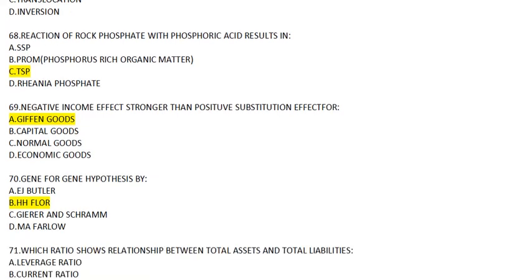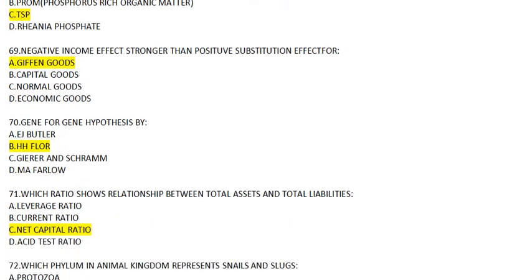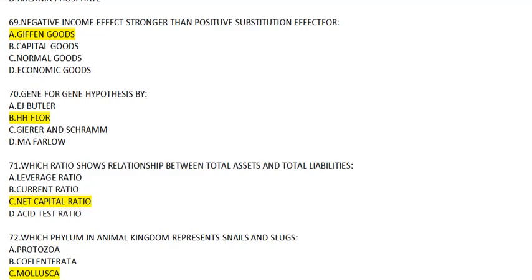Coming to question number 68, reaction of rock phosphate with phosphoric acid results in. Answer will be TSP, because SSP is made by reaction of rock phosphate and H2SO4, while TSP is made by rock phosphate and phosphoric acid. So the answer will go as C. Question number 69. Negative income effect is stronger than the positive substitution effect for. Answer will be Giffen goods.